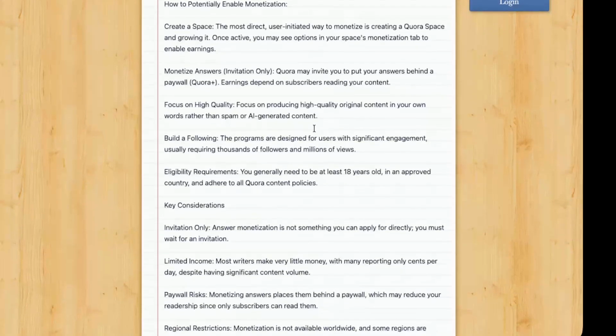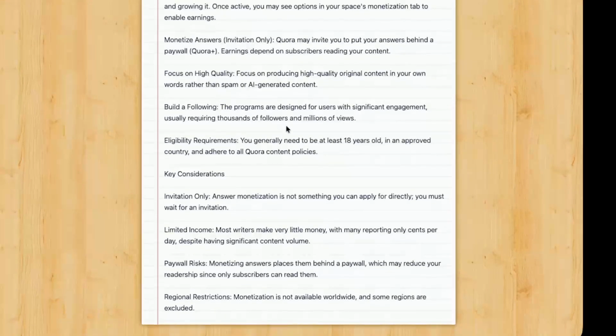Write high-quality, original answers in your own words. Avoid spammy behavior or overly AI-generated, low-effort responses. Aim to be genuinely helpful, thorough, and clear. Over time, this builds trust and encourages people to follow you. To realistically get noticed for monetization, you'll usually need significant engagement, often thousands of followers and large numbers of views across your answers and spaces. It doesn't happen overnight, so think of this as a long-term project rather than a quick money-making shortcut.